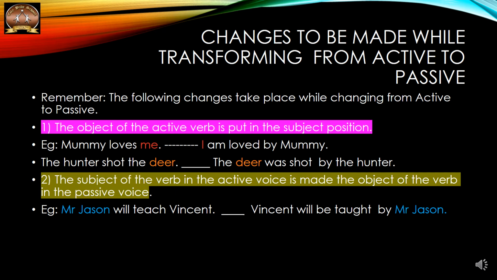Mummy loves me. I am loved by Mummy. The hunter shot the deer. The deer was shot by the hunter. So the subject of the verb in the active voice is made the object in the passive voice.